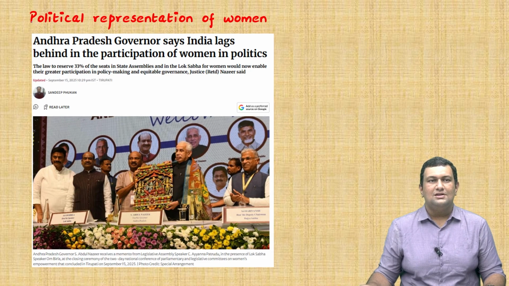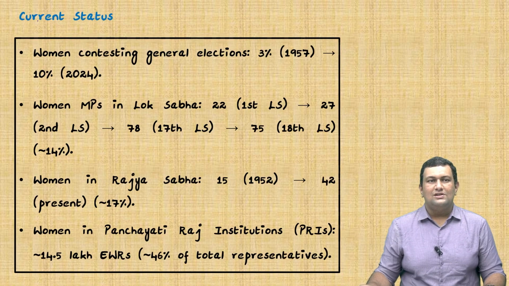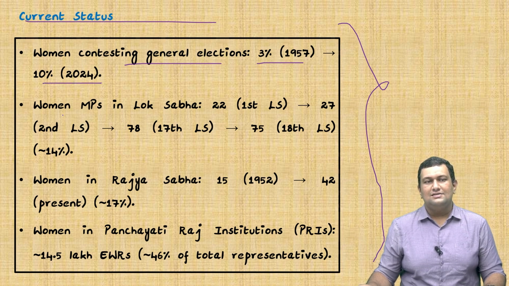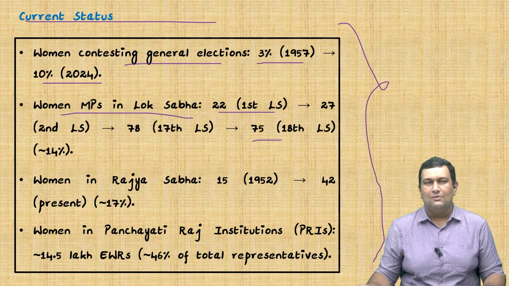The topic is political representation of women. So we will see the current status. These are the data points which you can directly mention in the mains. The first one is women contesting general elections has risen from 3% in 1957 to 10% in 2024. Second is women MPs in Lok Sabha. In the first Lok Sabha there were about 22 women MPs. Now we have about 75 women MPs, which accounts for about 14%.